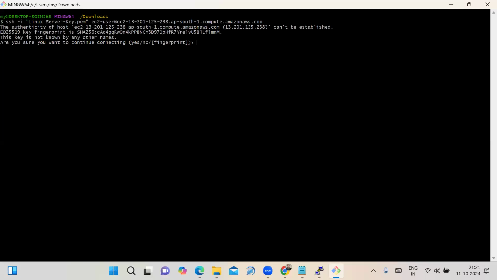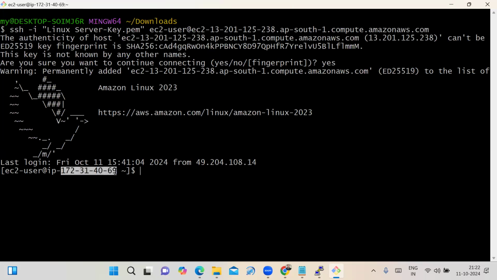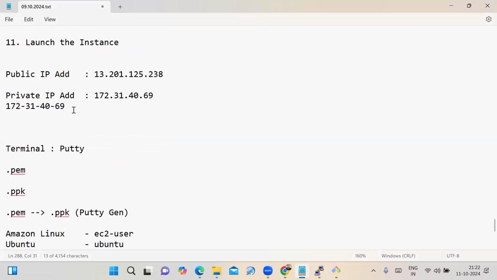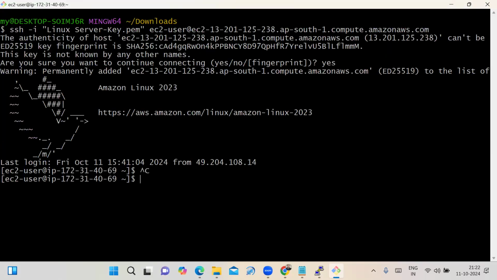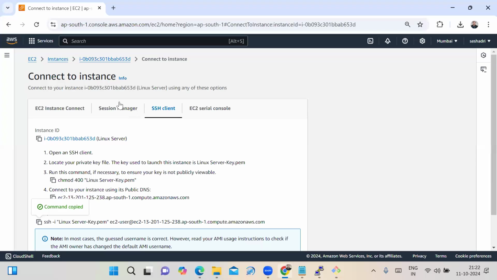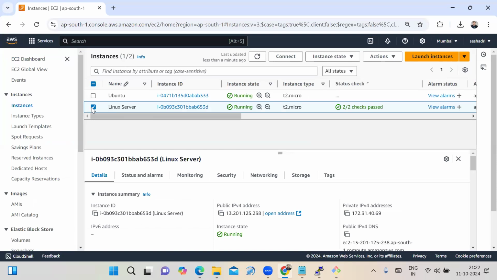Are you sure you want to continue connecting? Yes, I am typing yes. See here, I can connect using Git Bash. You can connect from any terminal, using PuTTY or Git Bash. I can connect using PuTTY, and I am also connecting using Git Bash. Right, friends? Any questions?